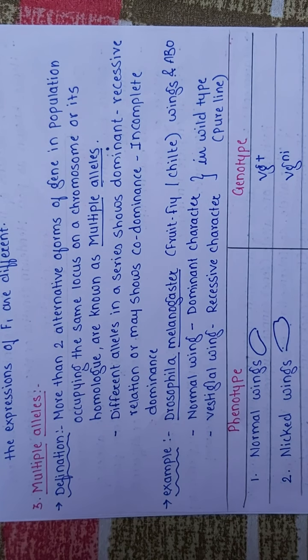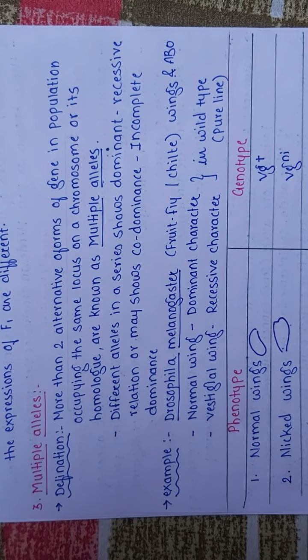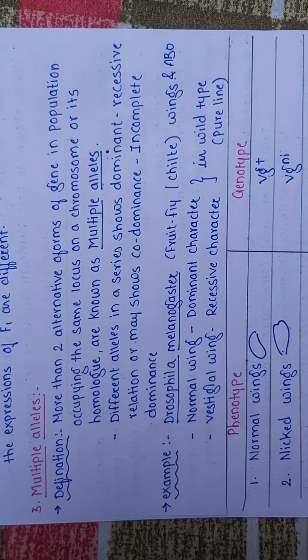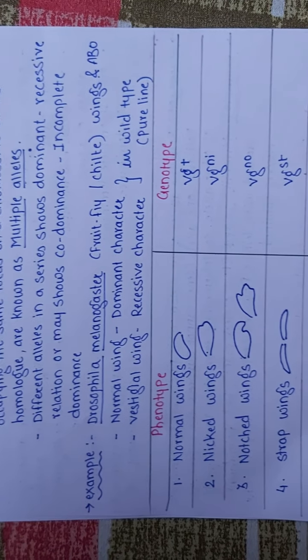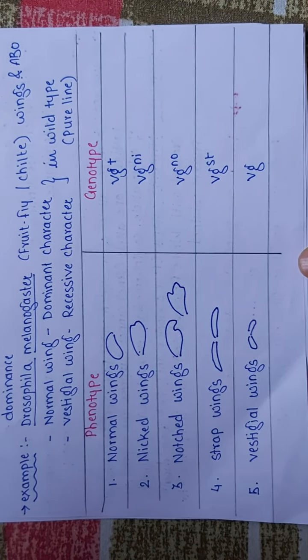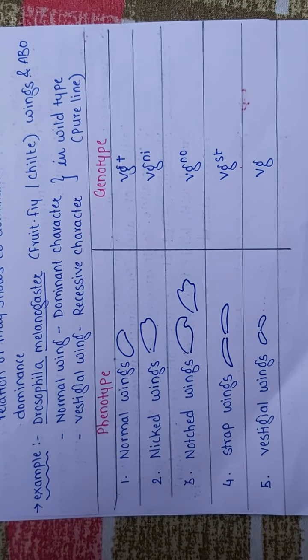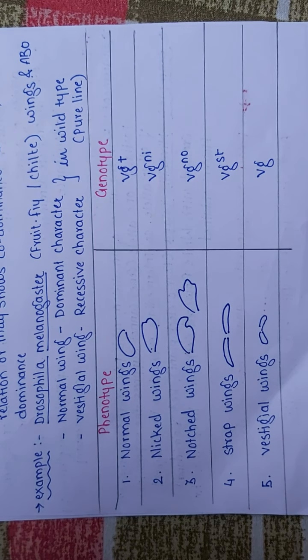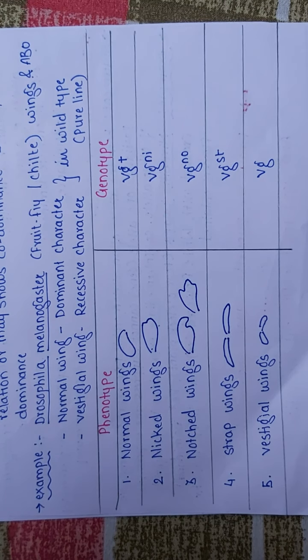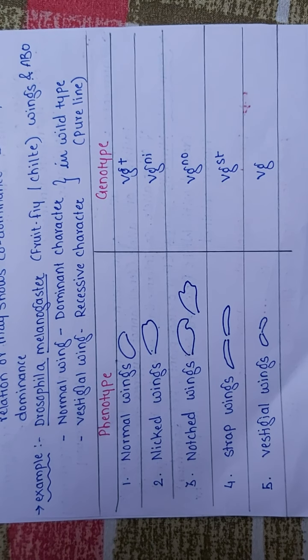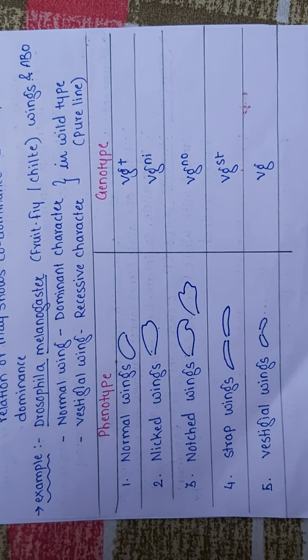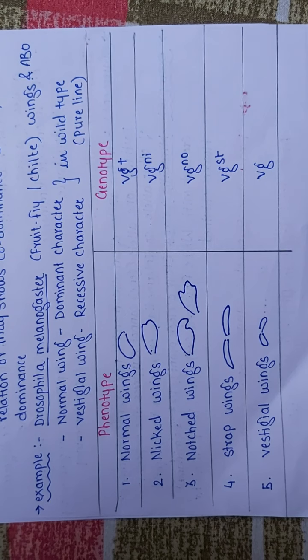Both are found in wild type, that is pure line. They have given the multiple alleles for the gene which codes for wings.